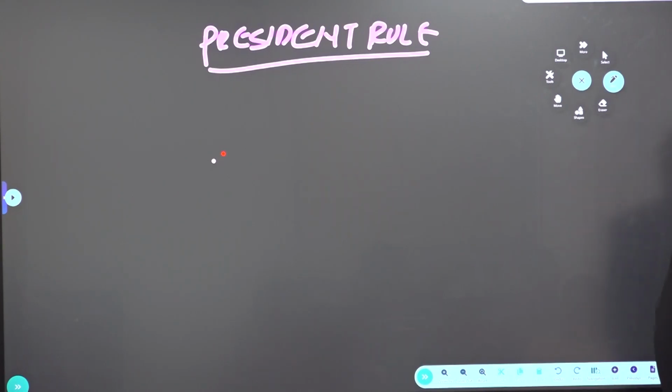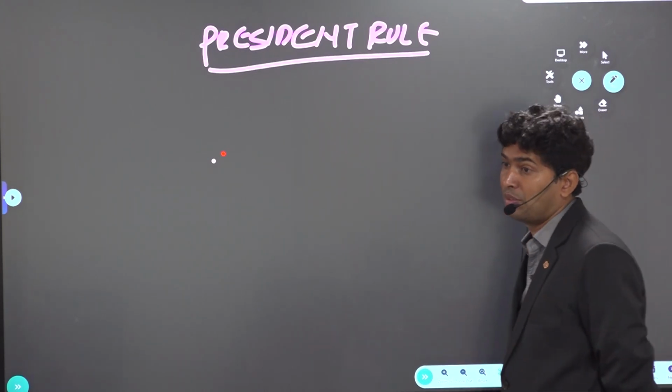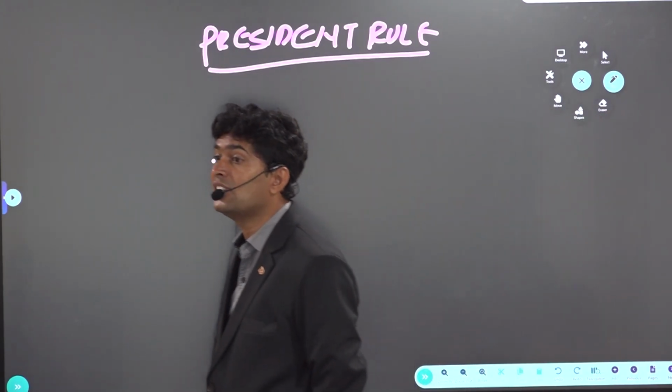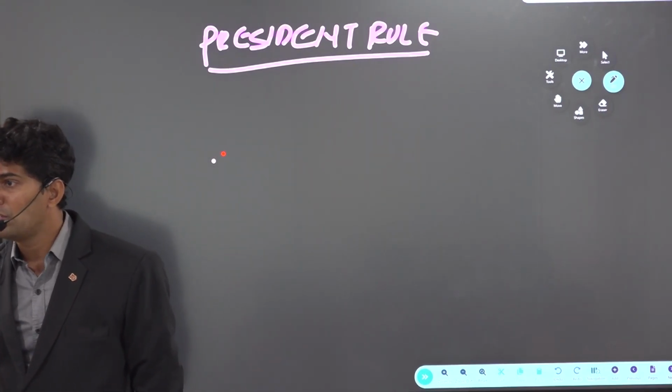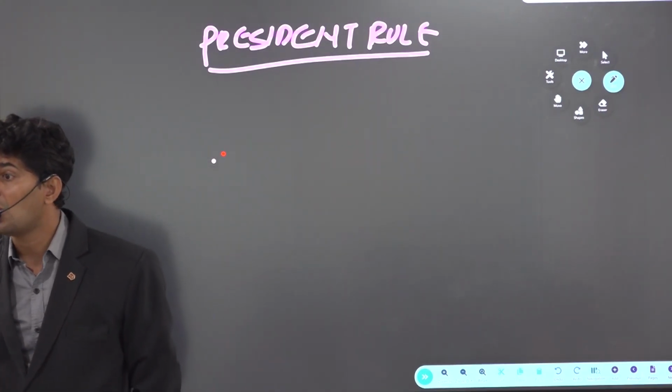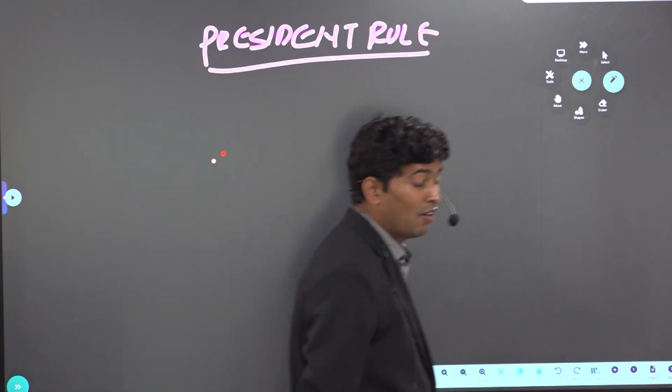So if you look at Article 356 and Article 365. What is 356? President can proclaim President's rule or state emergency if satisfied, with or without the Governor's report. Look at the word: with or without Governor's report. Governor's report is not compulsory for imposing President's rule, which means the President can impose President's rule with or without a report from the Governor.